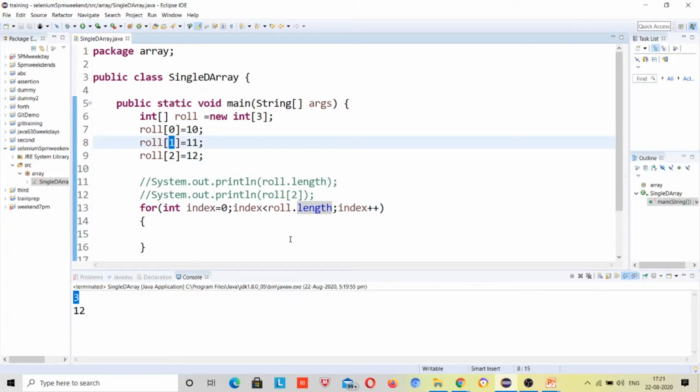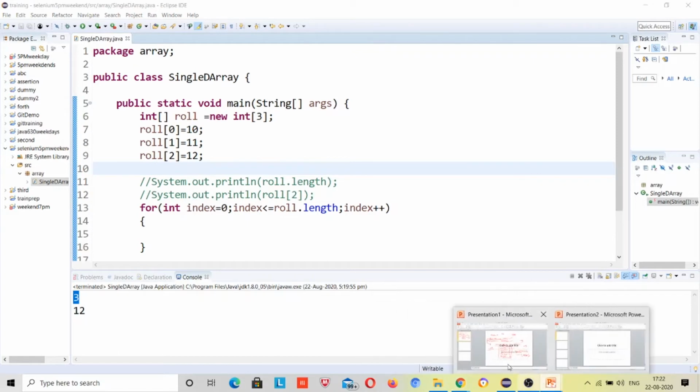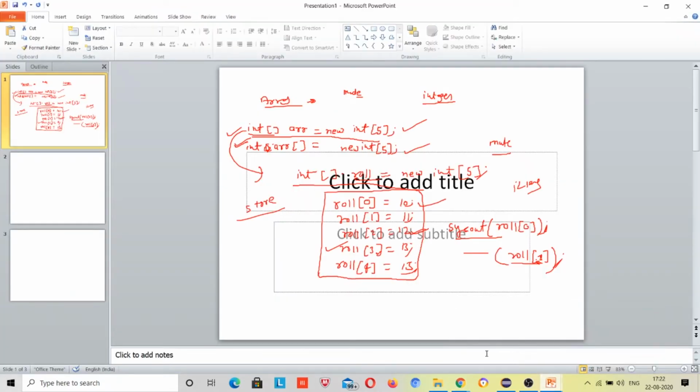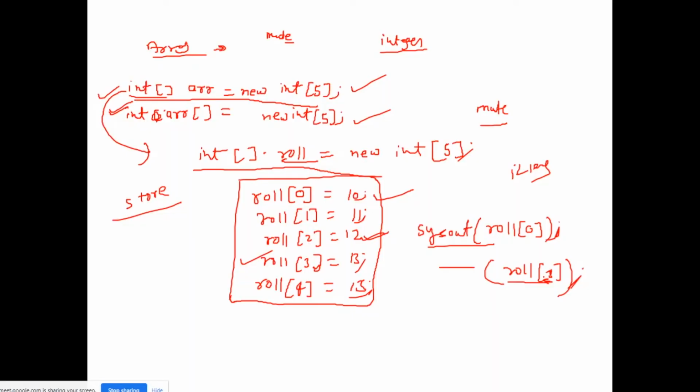So if I make it index is less than or equal to roll.length, there will be 3 returned. So it will run roll 0, roll 1, roll 2 and roll 3. That will be incorrect because there is no such roll 3 present, right? I hope you can understand. Let me clear it by using this pictorial diagram.